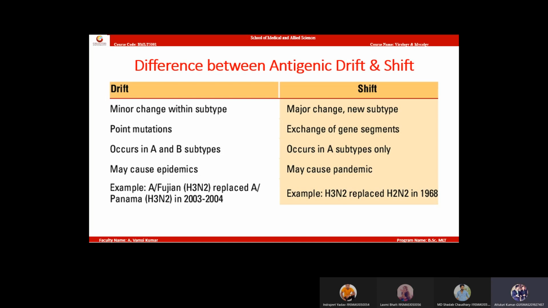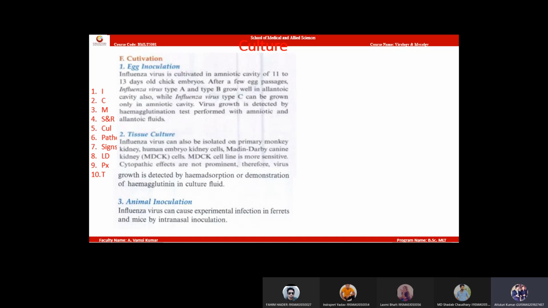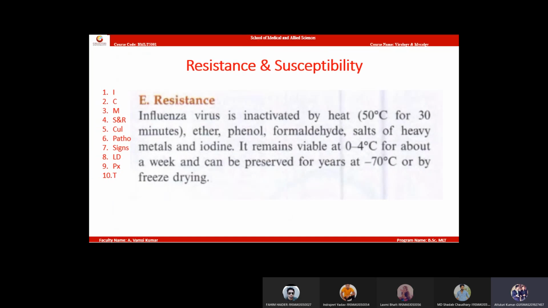Write this point, everyone. Resistance and susceptibility. First I said susceptibility. Until here are susceptibility points. From here to here are resistance points. Write down, everyone. Quick.